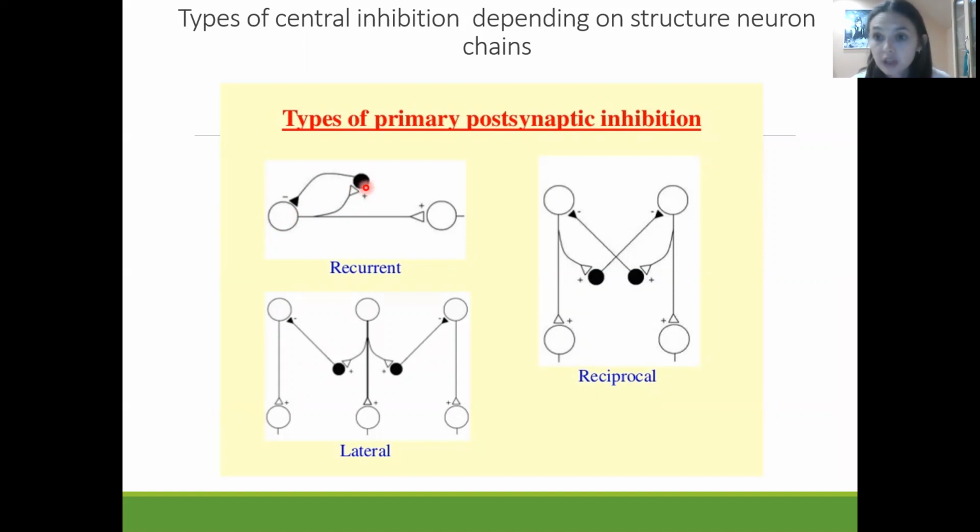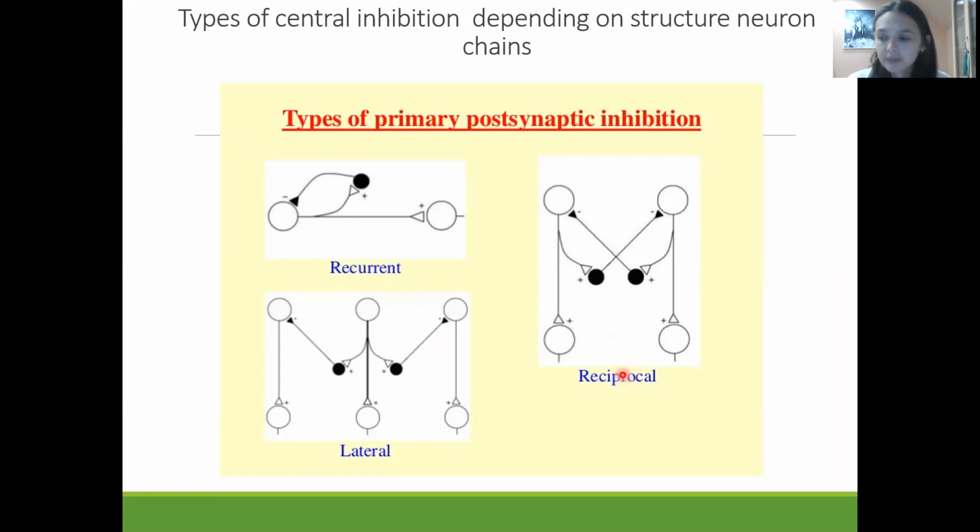The Renshaw cell is going to inhibit this excitatory motor neuron. Why? Maintaining this inhibition is very important to make the movement coordinated, not only to spread excitation but also to some extent to relieve this excitation. In this situation muscles will contract in a sequential way and the movement will be coordinated.